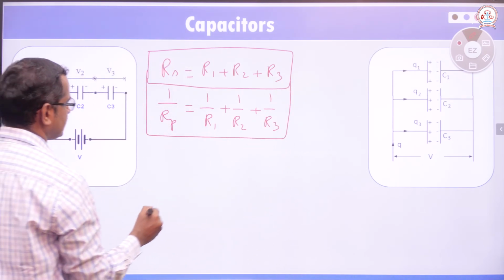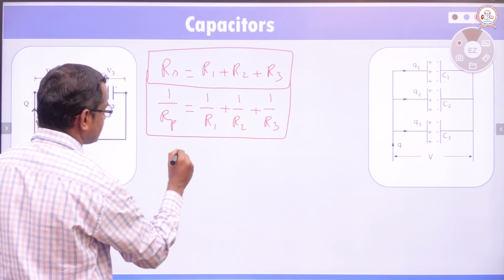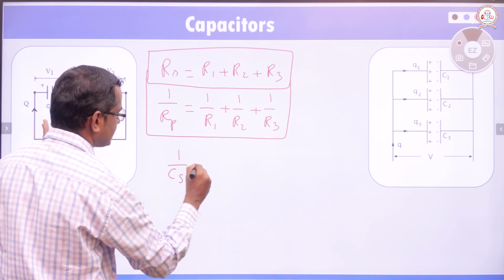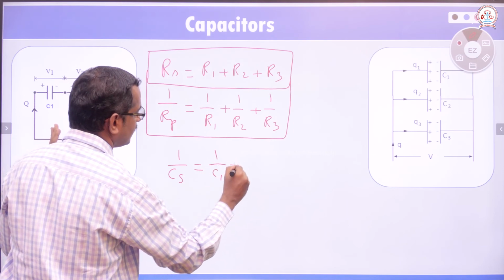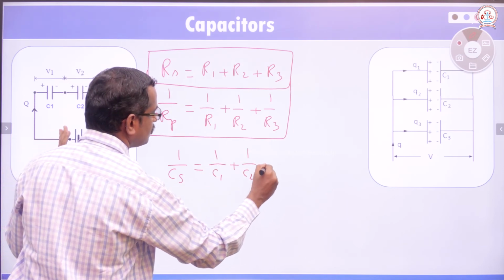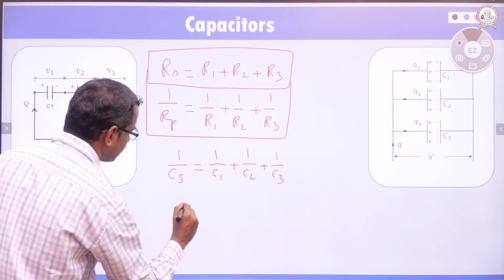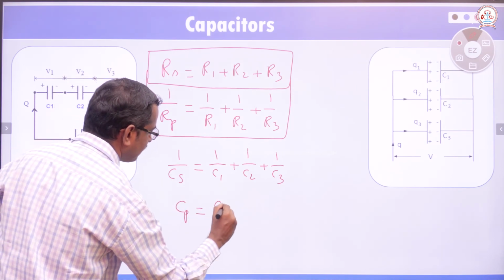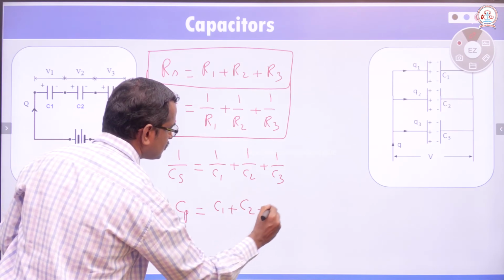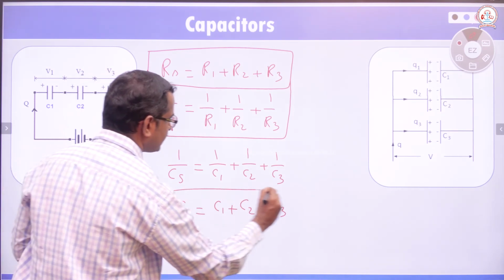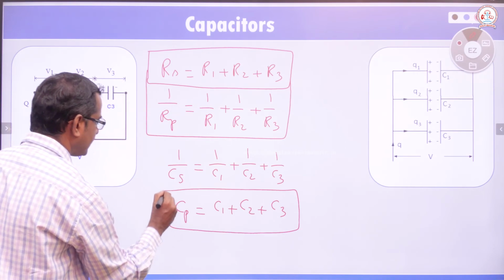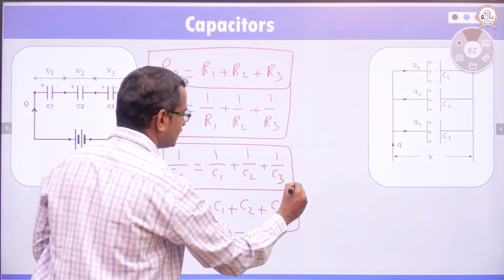In case of capacitors, when capacitors are in series, it is just opposite. 1 by C is equal to 1 by C1 plus 1 by C2 plus 1 by C3. In case of parallel, Cp is equal to C1 plus C2 plus C3. Don't forget this. You just compare these equations and recall.